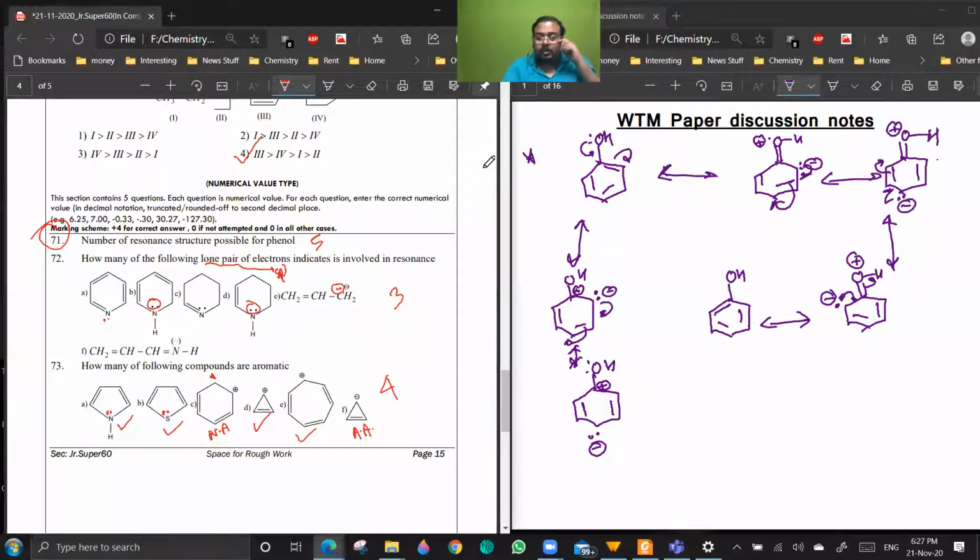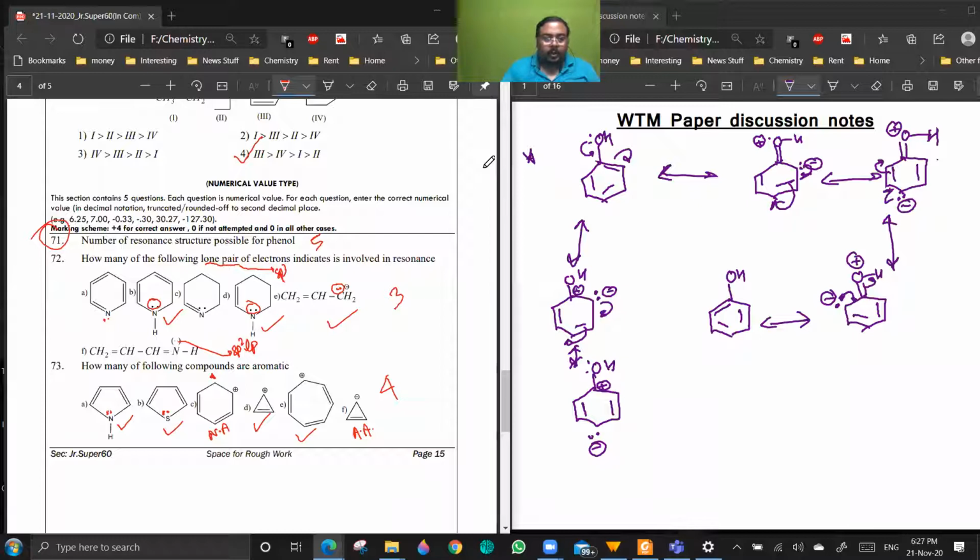So 71 is gone. 72. Yeah, I have told you the sp3 lone pair can be delocalized. It can be taking part in resonance. This, and this. Is it clear? Yes, sir. Okay. This is also an sp2 lone pair. The sp2 lone pair I told you cannot be delocalized. Is it clear? Yes, sir.